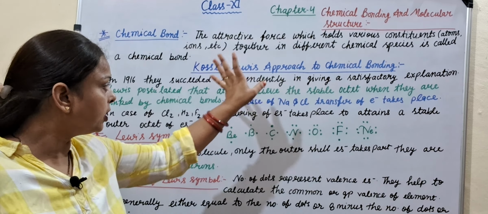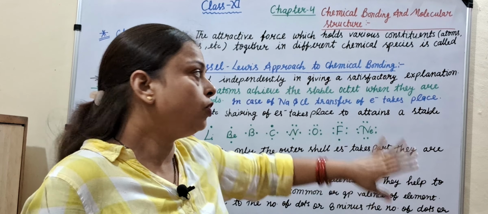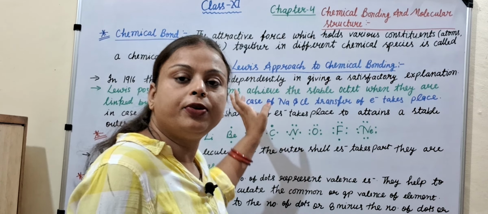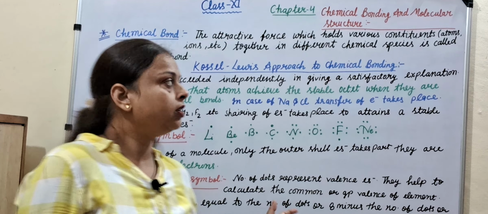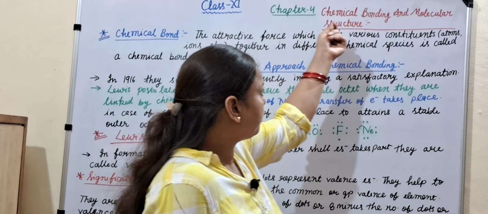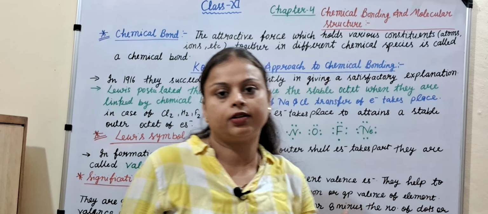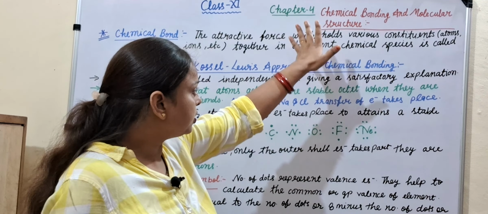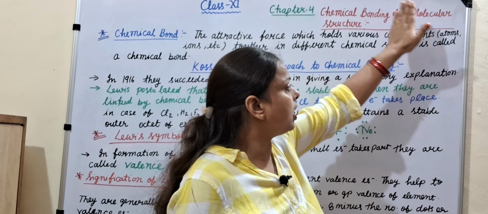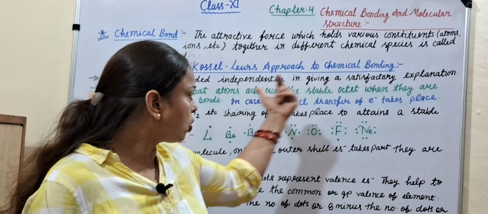This is the new chapter. I covered the previous 3 chapters; you have to watch my previous videos for those chapters. So let's start today's chapter 4. The name of the chapter is Chemical Bonding and Molecular Structure. So let's start today's topic with me.